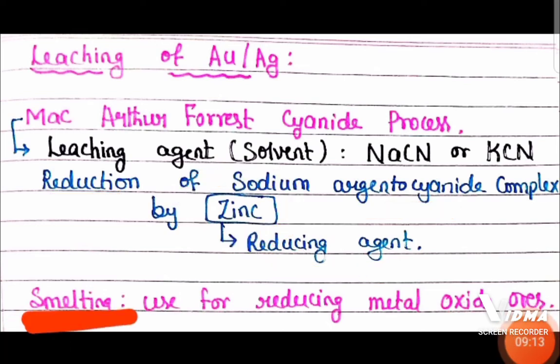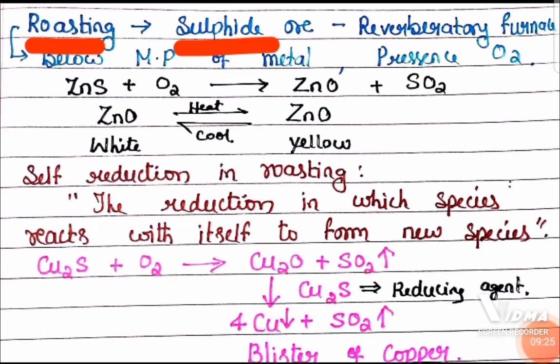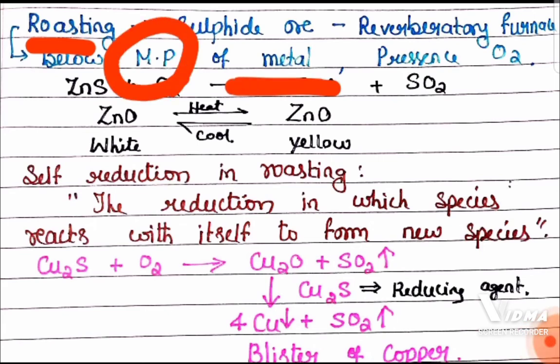Now smelting is a very important process in metallurgy to reduce the metal oxides. The smelting process is very useful. As I said, roasting is applicable for sulfide ores. It happens in a reverberatory furnace in the presence of oxygen. And here in roasting we heat the ore below the melting point of that particular metal.